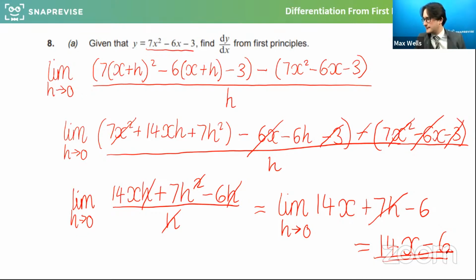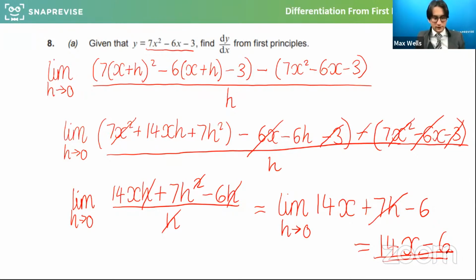I know there was a lot of cancelling to do. Yes, exactly. Well done for that question. You are essentially just subbing x plus h in to whatever the function was instead of x, and taking away x subbed in. So what you've done is you've looked at what would happen if I put x plus h in, what would happen if I put x in, do the difference of the outputs over the small change of x, which we call h. And then that essentially is change of y over change of x in this sort of limit way.